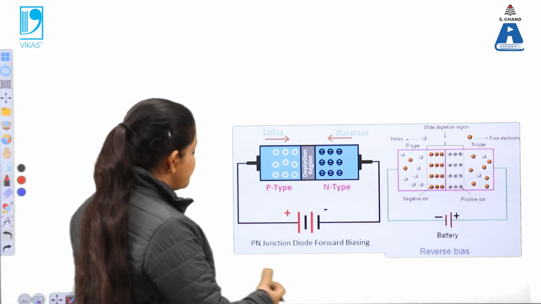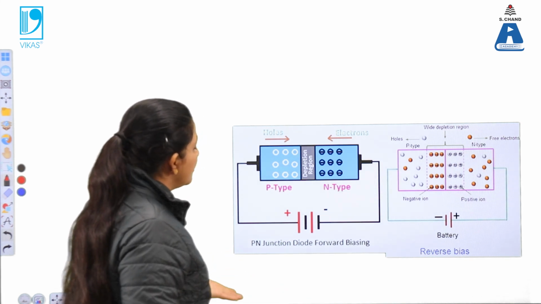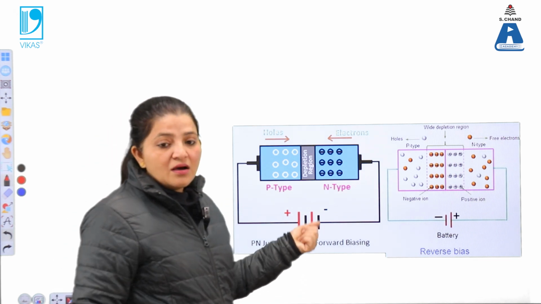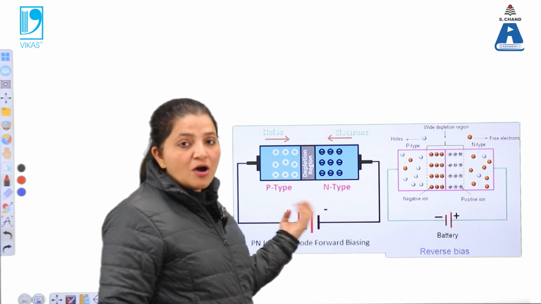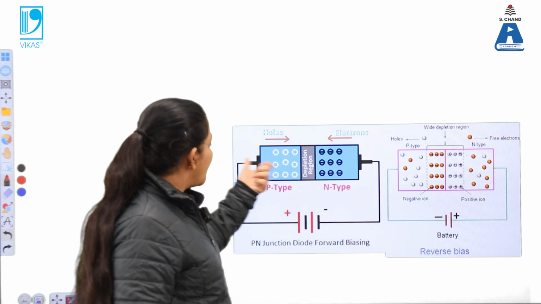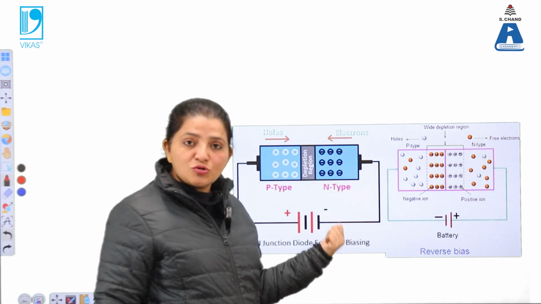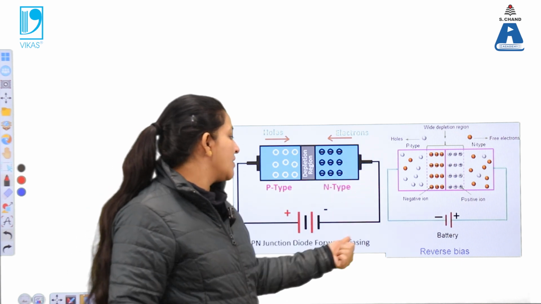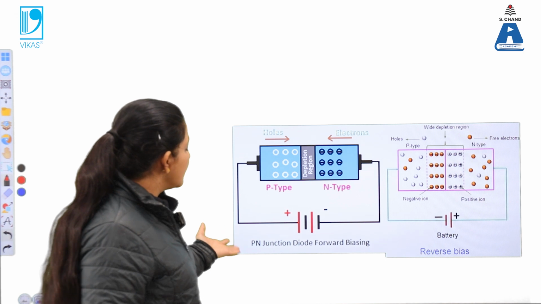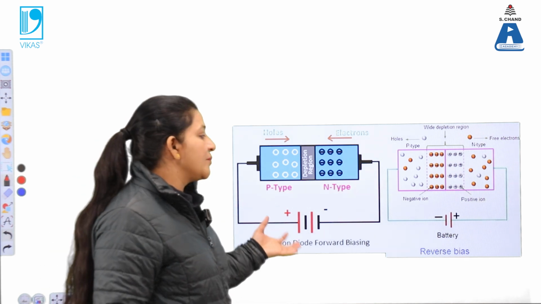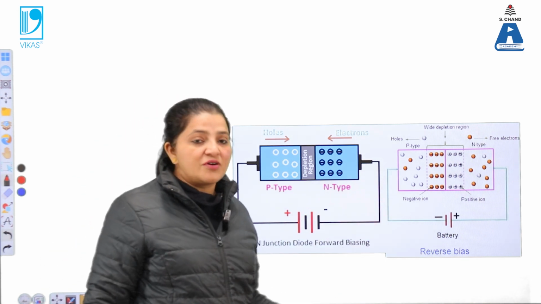Now to this p-n junction we want to apply electricity, or we want to apply a potential drop across this junction. So the p type of material can be connected to the positive end, or the n type can be connected to negative or positive. Depending upon that, the p-n junction diode can be forward biased or reverse biased.